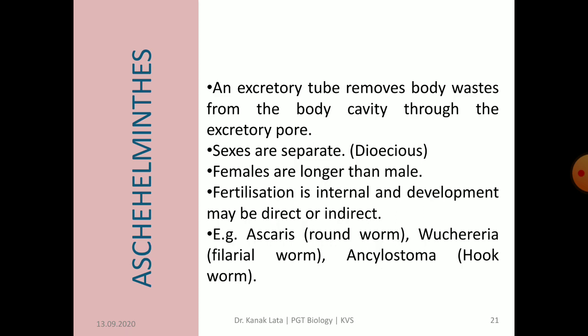The excretory system consists of an excretory tube that removes body waste from the body cavity through the excretory pore. Sexes are generally separate and sexual dimorphism is present. Males are smaller than females, meaning females are longer than males. Fertilization is internal and development may be direct or indirect in some cases. Common examples are Ascaris called roundworm, Wuchereria called filarial worm and Ancylostoma called hookworm.